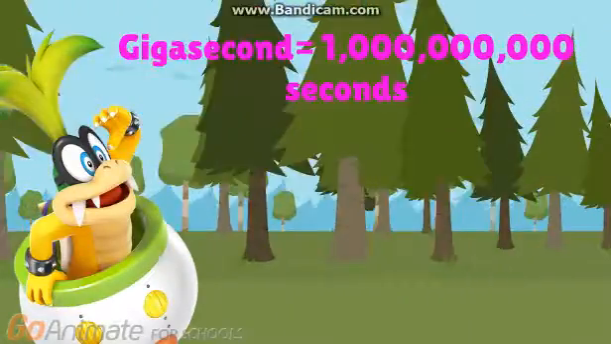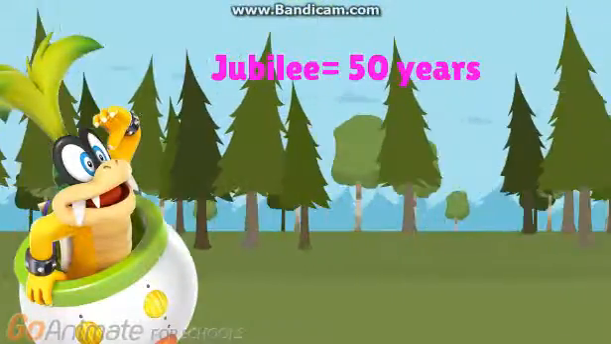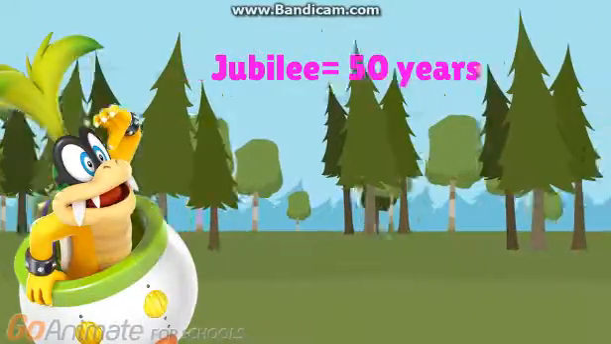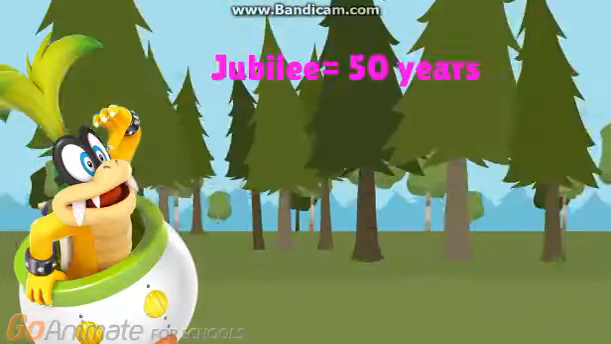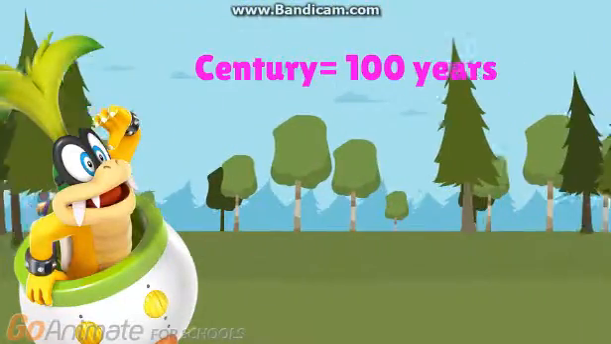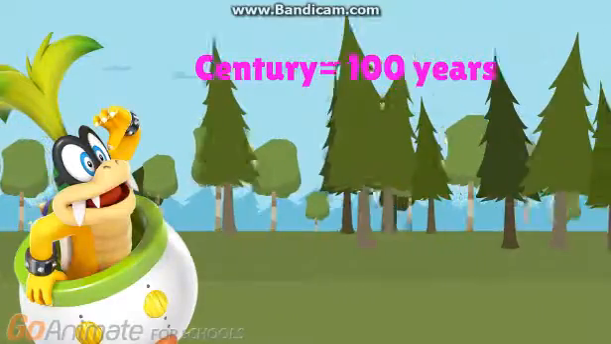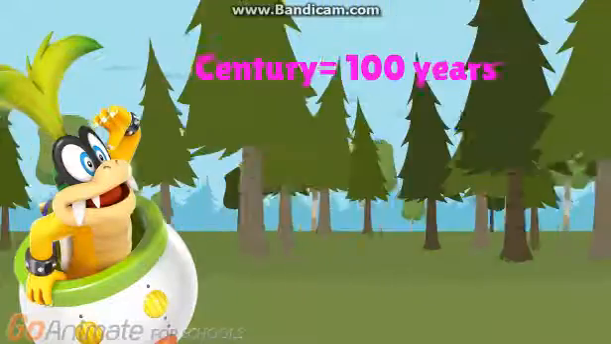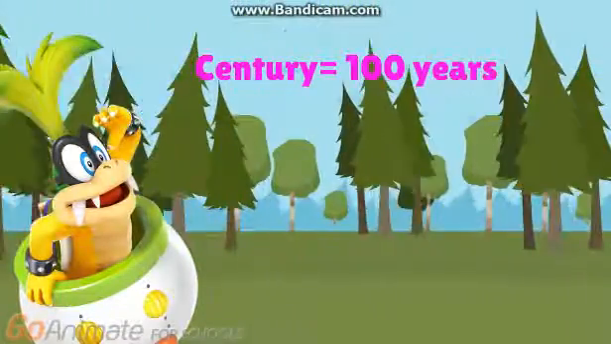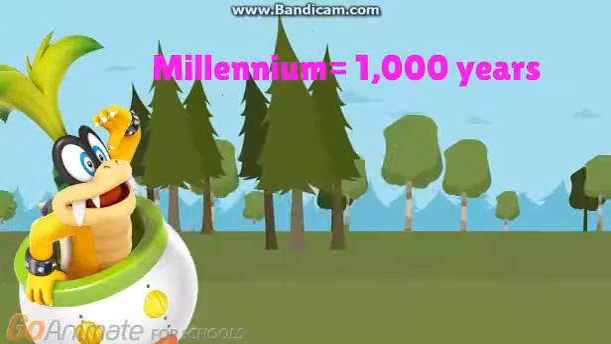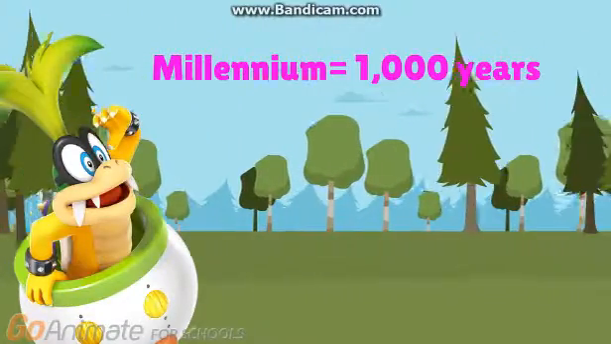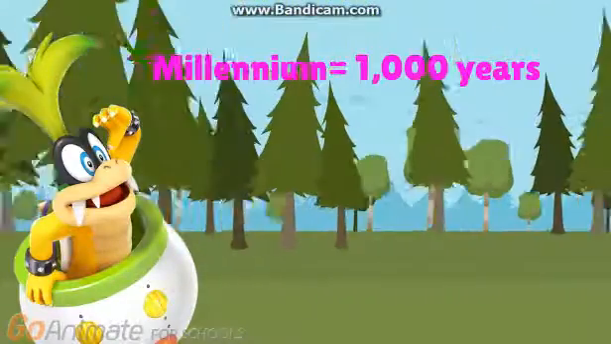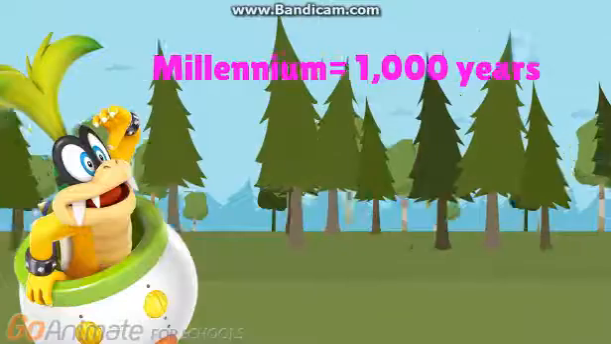That's 31.7 years. A jubilee is 50 years. That's half a century, or 600 months, or 1,576,800,000 seconds. A century is 100 years. That's 10 decades, or 1,200 months, or 3,153,600,000 seconds. A millennium, or a kiloannum, is 1,000 years. That's 100 decades, or 10 centuries, or 12,000 months, or 31,536,000,000 seconds.